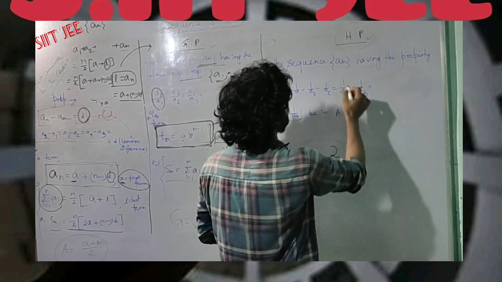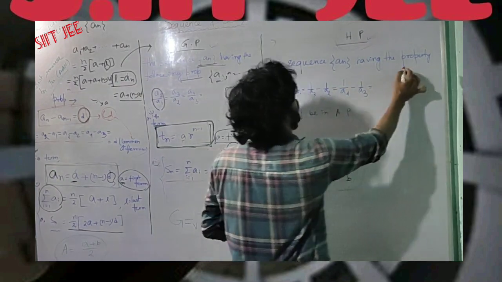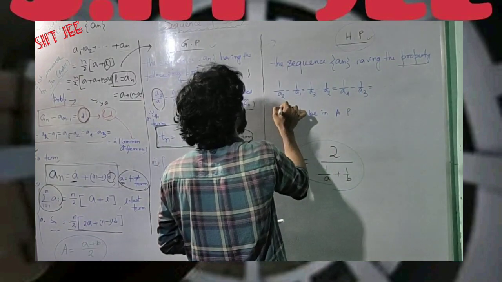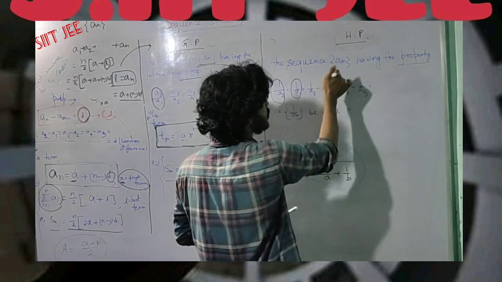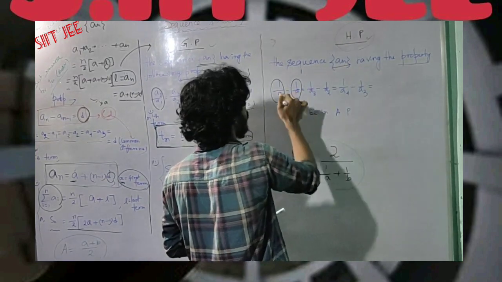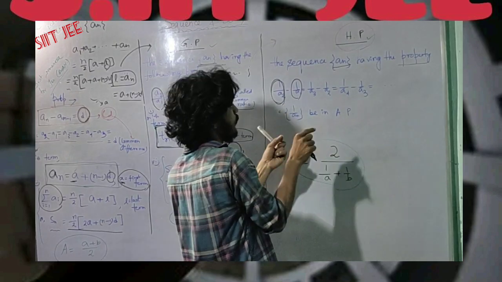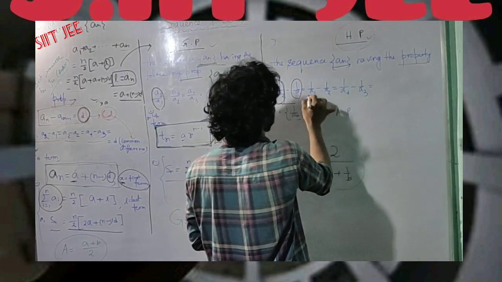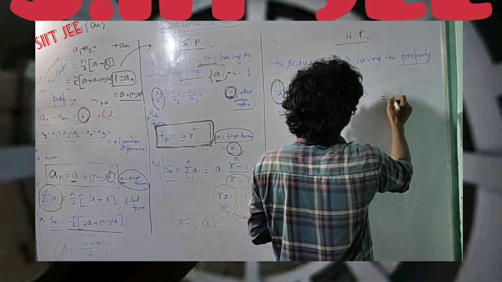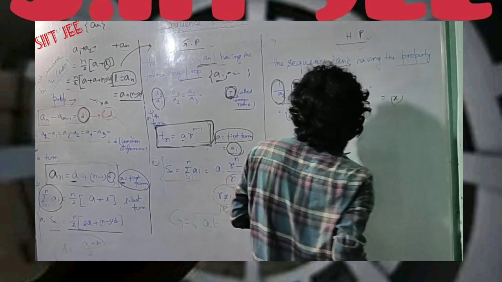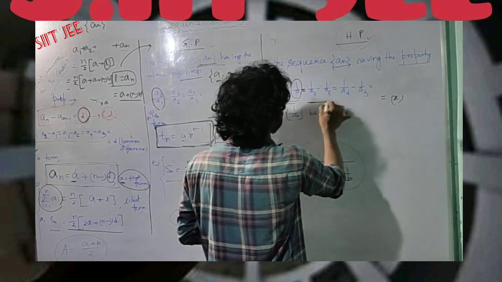If a sequence an has the property that 1 by A2 minus 1 by A1, that means take the values of the sequence, take the reciprocal of each element and subtract the reciprocal values respectively, you will get a particular constant, say x. So 1 by A2 minus 1 by A1 equals 1 by A3 minus 1 by A2 and so on.